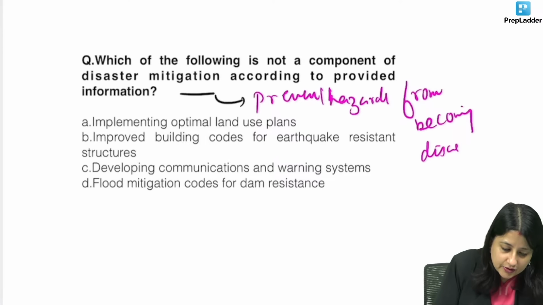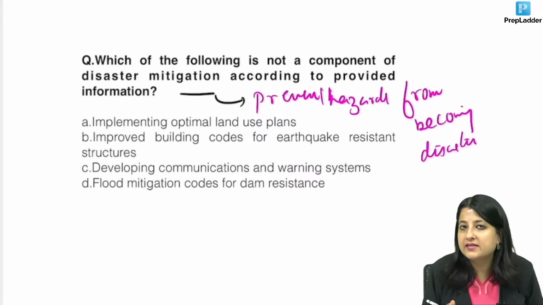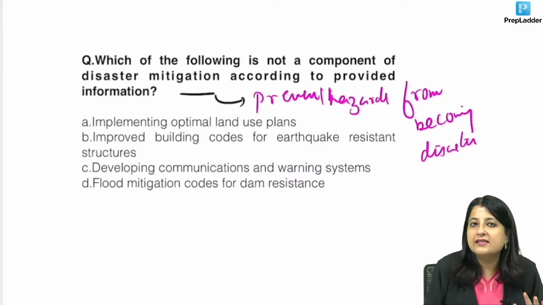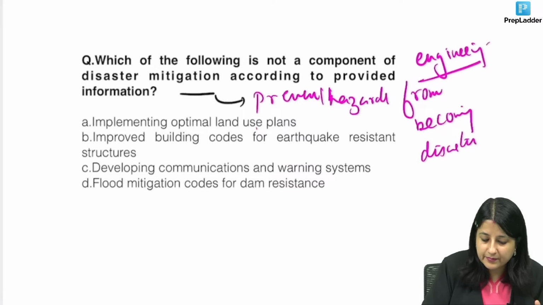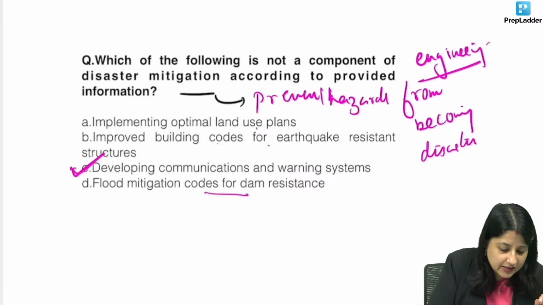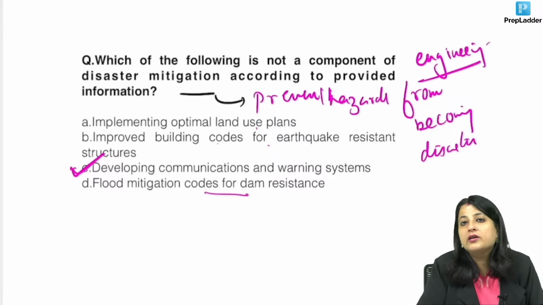And mitigation happens guys before disaster strikes. So prevent hazard from becoming disaster. In this we are going to use which modalities? Engineering modalities. Implementing optimal land use, improving building codes, flood mitigation, but developing communication and warning system is not mitigation.